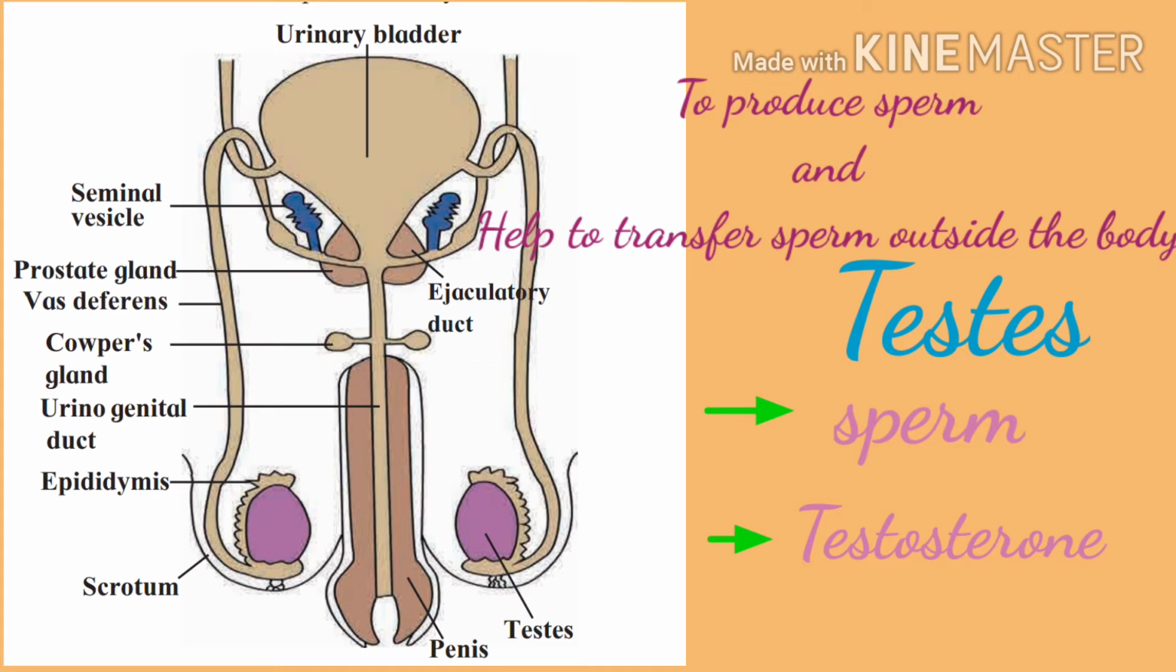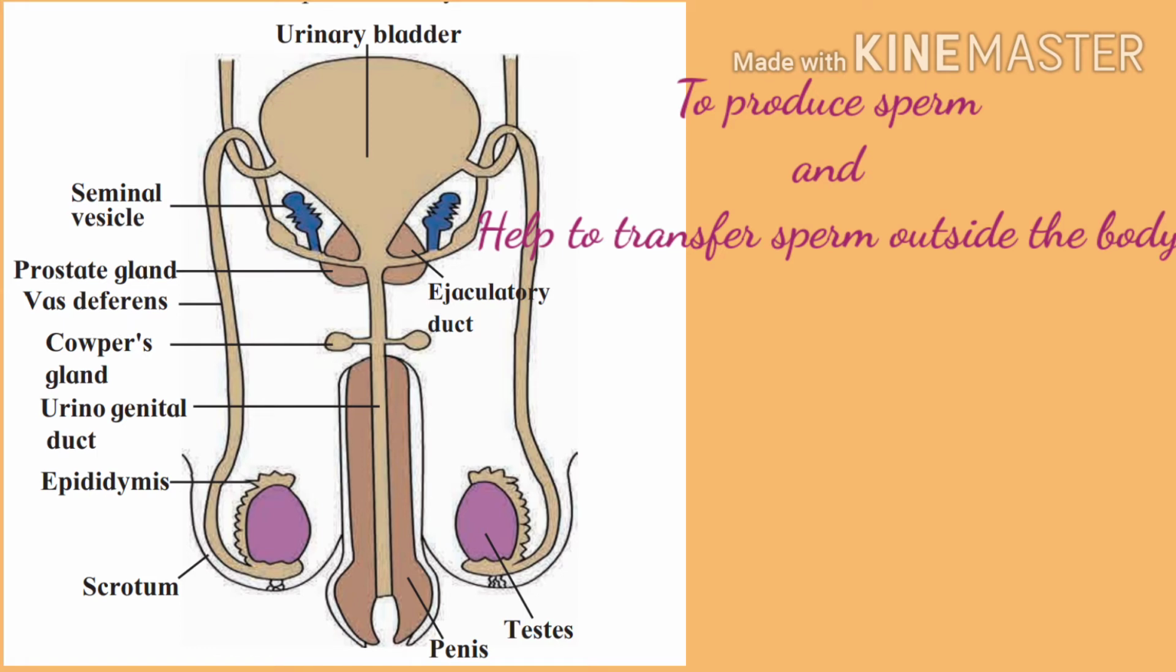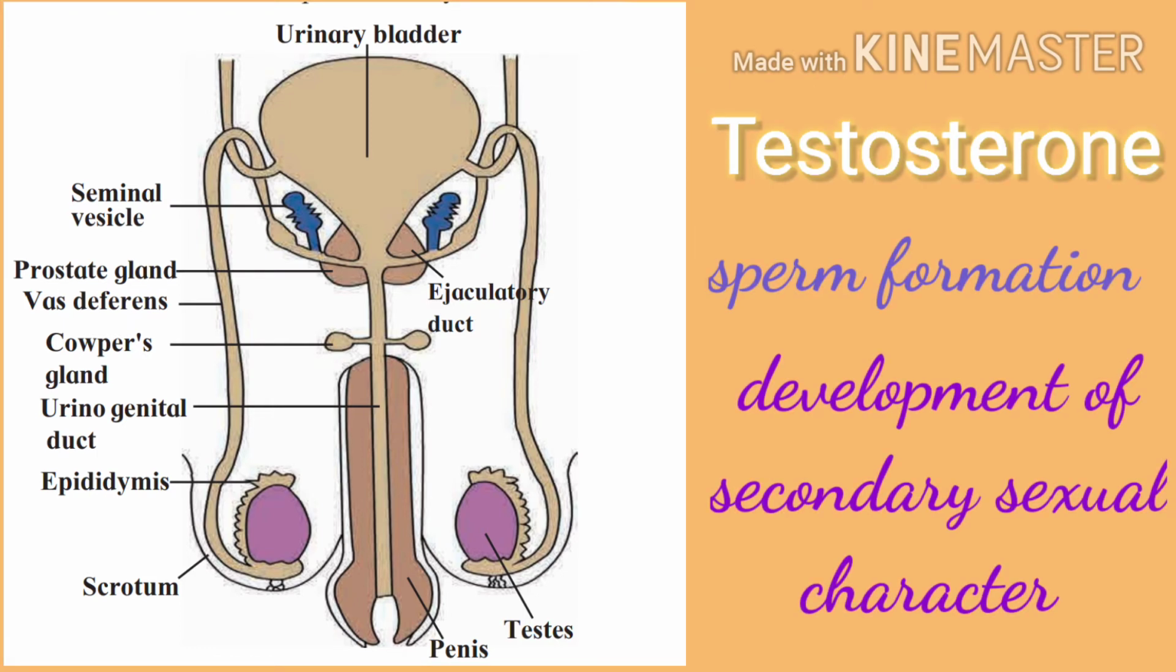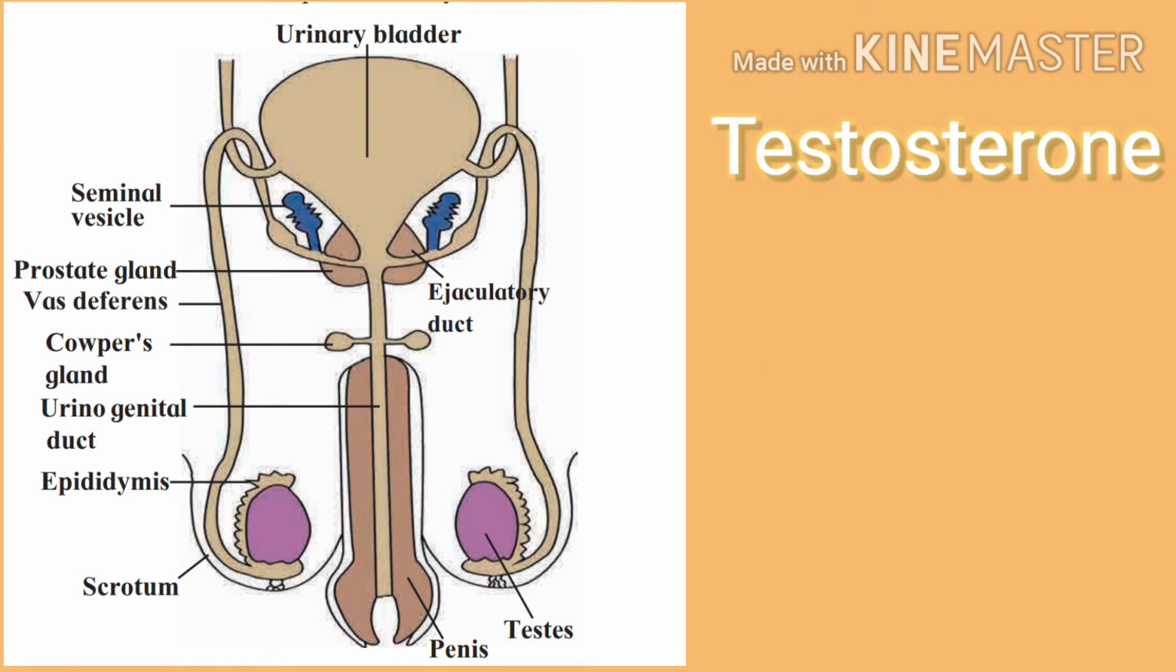Testis is also responsible for the production of the male sex hormone known as testosterone. The function of this testosterone is to regulate the formation of sperm, and also it is responsible for the development of secondary sexual characteristics after puberty. That is, at the age of 11 to 13 years, the mustache, the beard, and the voice changes are all considered secondary sexual characteristics in males.